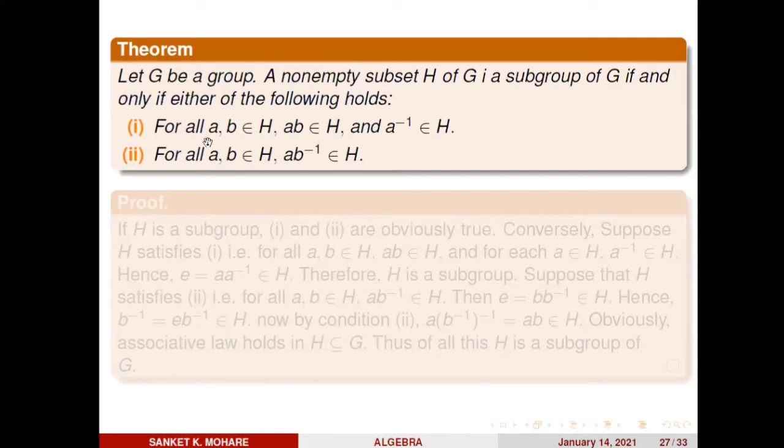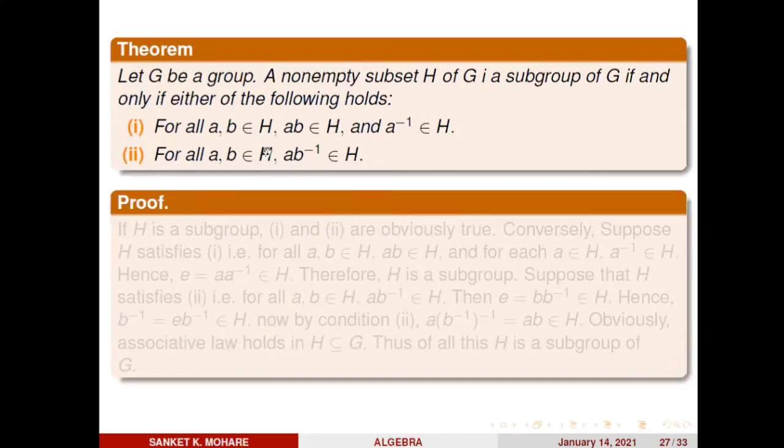If I pick any two elements from H, then H is closed under the operation. It means ab belongs to H and there exists its inverse. If this holds, then we say that H is a subgroup of G. Or, if for every a, b belongs to H, ab inverse belongs to H, then we can also say H is a subgroup of G. This theorem can be treated as OST, the one step subgroup test.